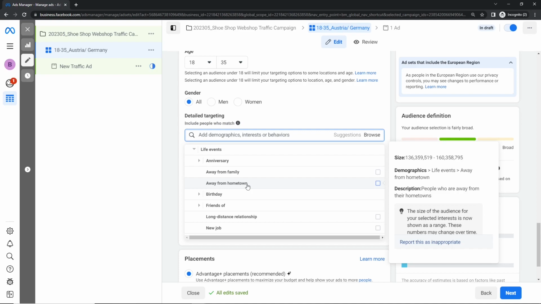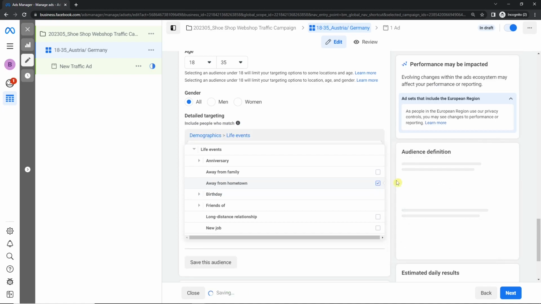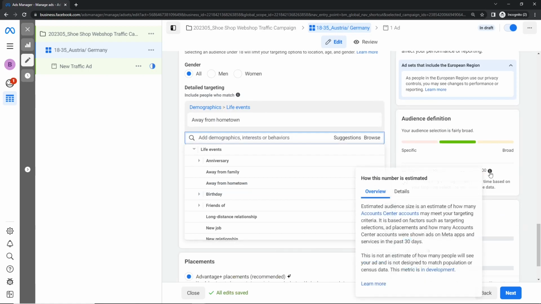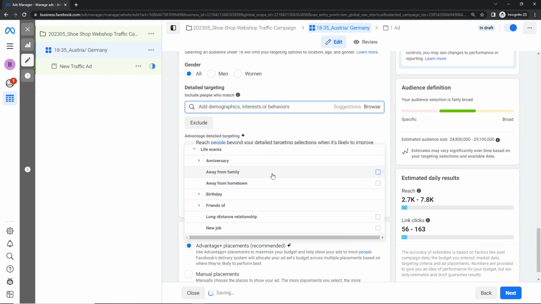Size is pretty big with about 136 million people. But of course, with the location, age, and gender filter, it's very small actually. We can try that. Now we have 25,000 people. When we click that, we only have 1 million left. So it makes the audience pretty small.